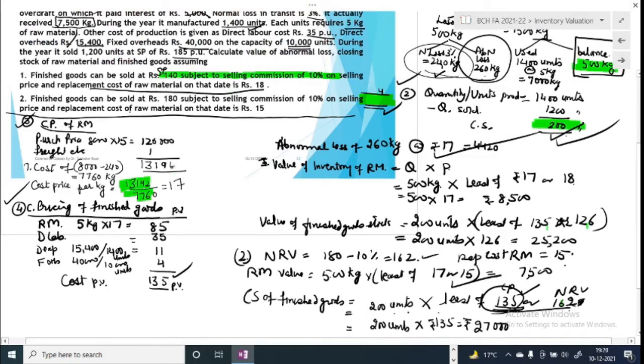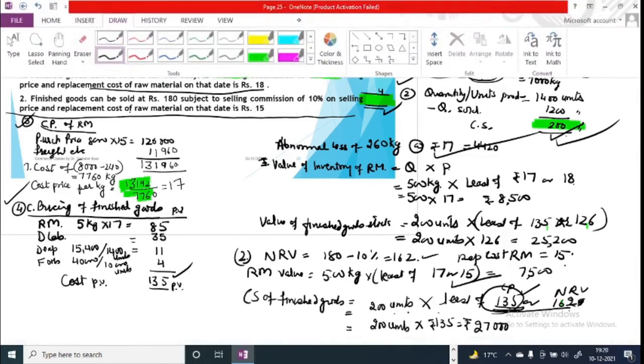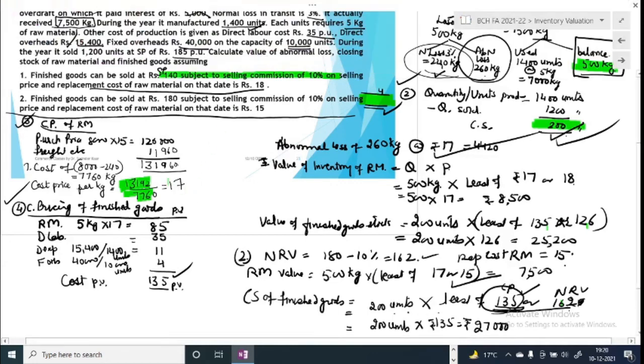Okay, so this is this much. Okay, now after considering the cost of raw material and of finished products, when we are to measure the value of the inventories, we will follow LCM rule. So least of cost price or NRV, net realizable value, will be considered. So I hope this is clear to you.